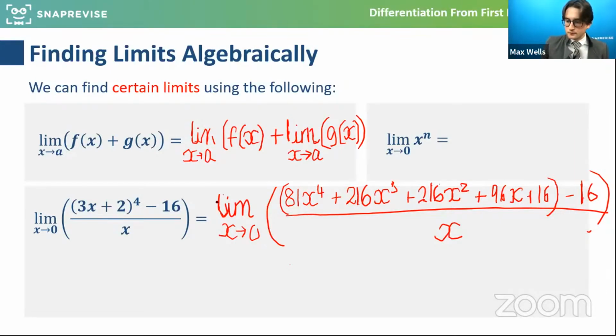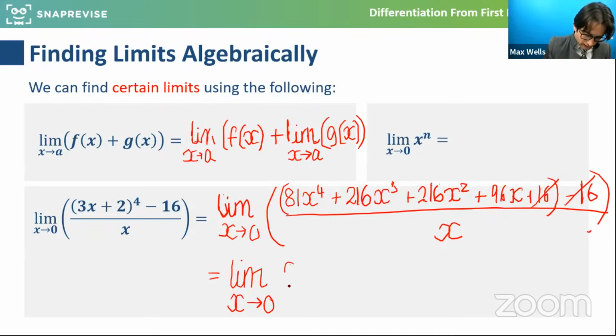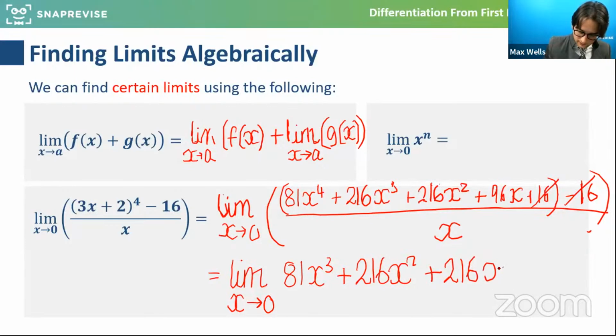So here, what we're left with, because we can cancel through by x, and also the 16 take away the 16 will cancel anyway, we get the limit as x approaches 0. And please, if you've seen this before, do work ahead of me and let me know what you get. 81x cubed plus 216x squared plus 216x plus 96. I'm just dividing through by x as it was in the question.